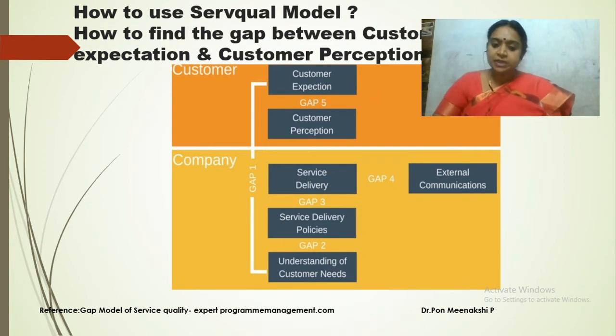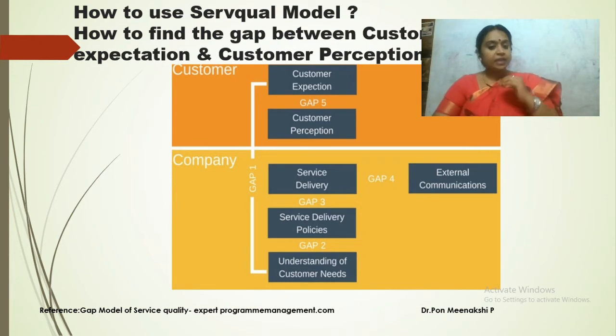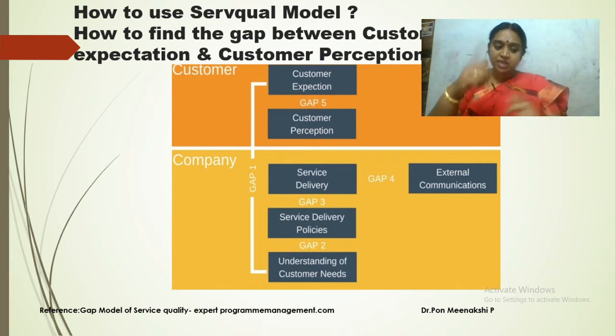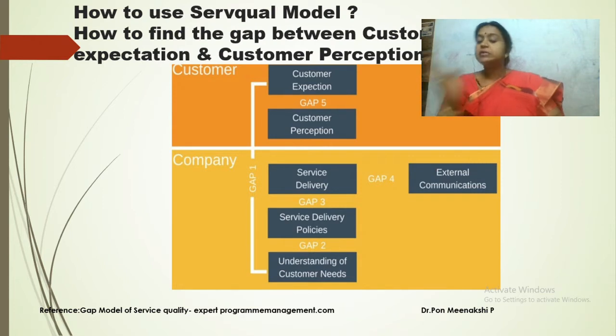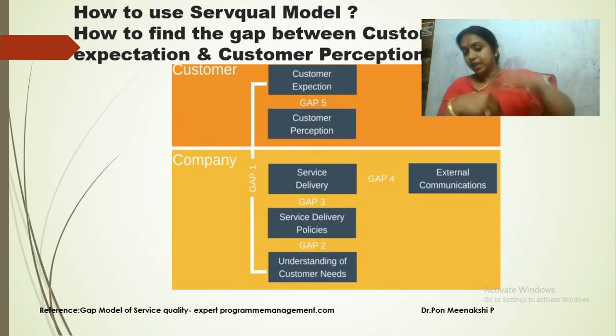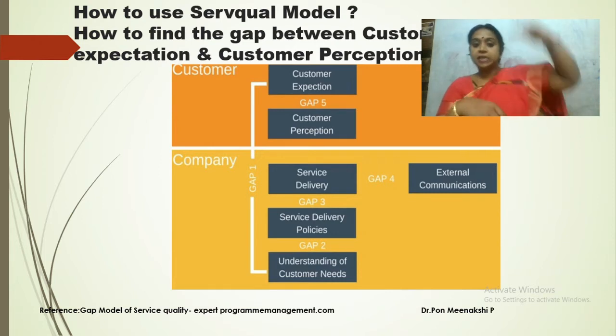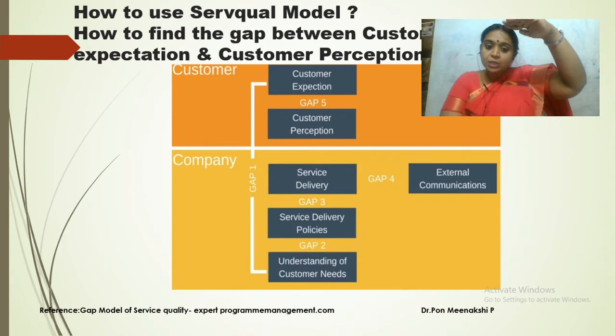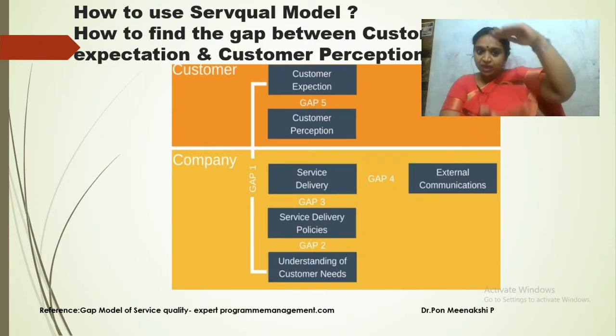Gap 1, understanding customer needs and customer expectation. It is otherwise called the listening gap. And gap 2, understanding customer needs and service delivery policy. It is otherwise called the standard gap. And gap 3, service delivery policies and service delivery. Between these two, it is otherwise called the service performance gap. And gap 4, service delivery and external communication. Obviously, it is a communication gap. And the last one, understanding of customer needs and customer expectation. It is a knowledge gap, between the company and the customer.